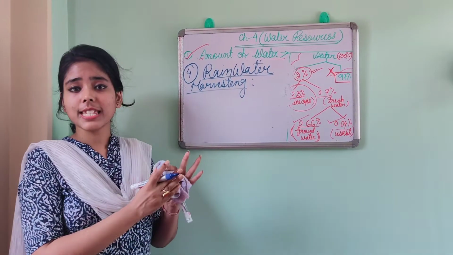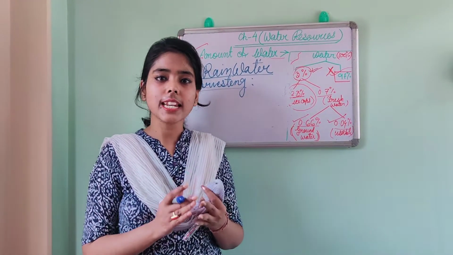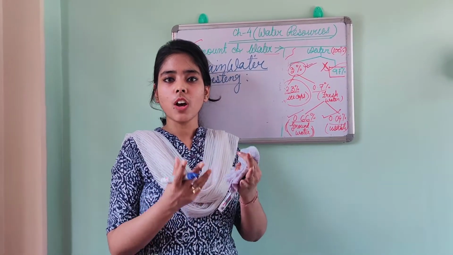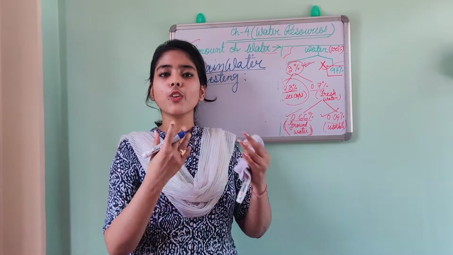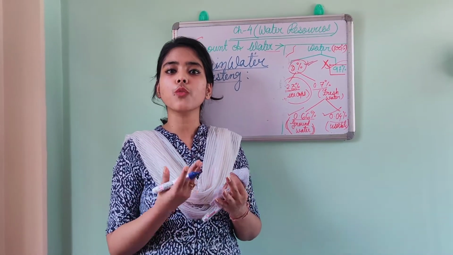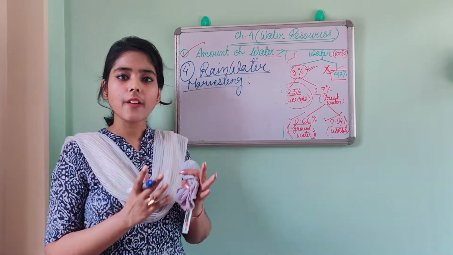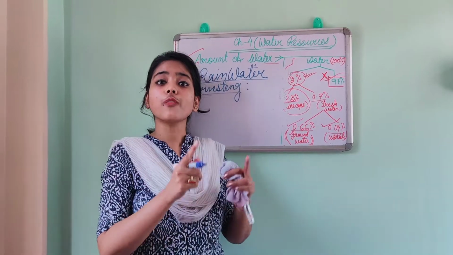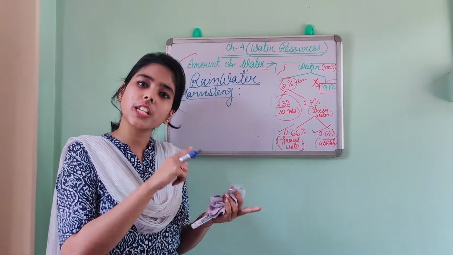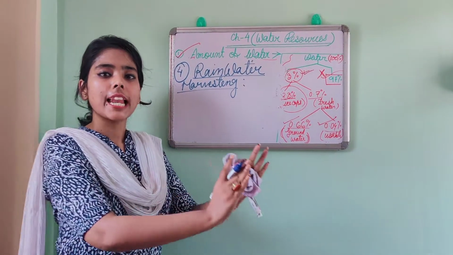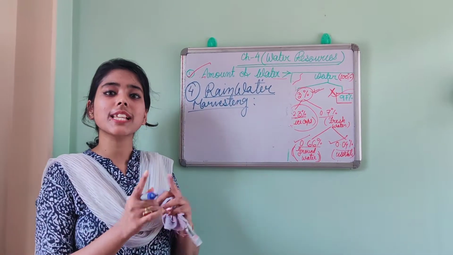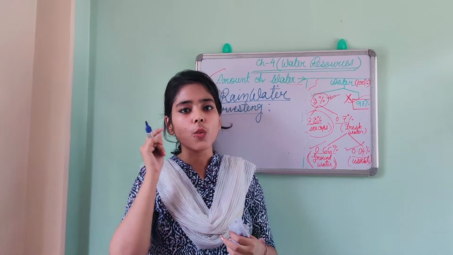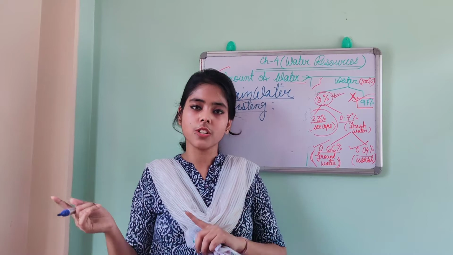This rainwater harvesting also helps sustainable development. Now what is sustainable development? Suppose we have only 1 liter of water. If we consume it all, then what will our future generation consume? So we have to use that 1 liter of water by thinking that our future generation is also there. They also need to consume the water. So we will leave some water for them. This is known as sustainable development. Development will take place, but you have to think about your future generation also.